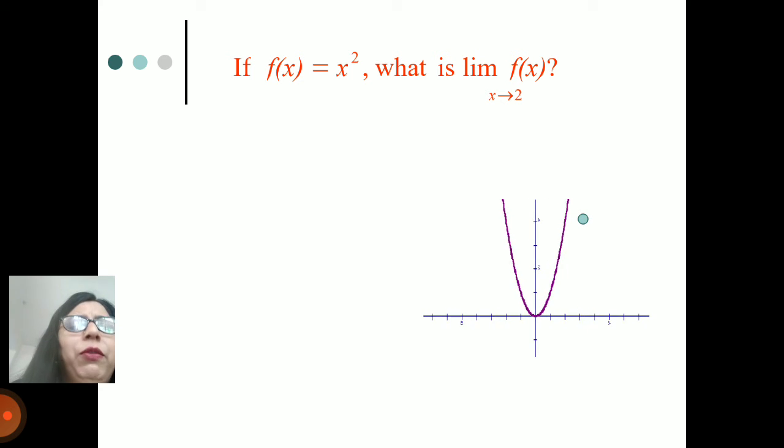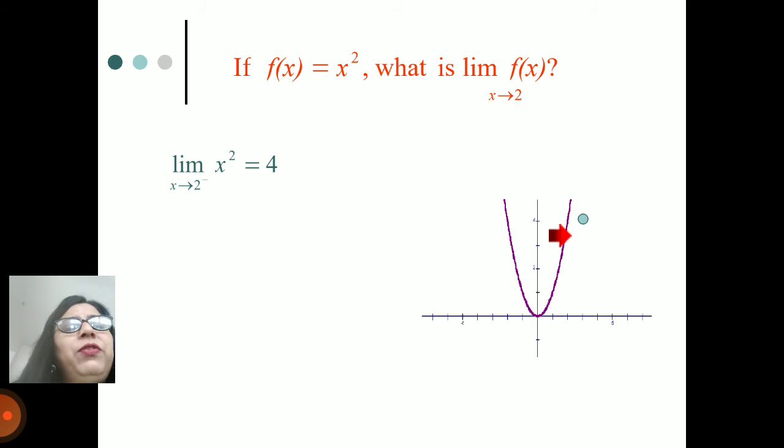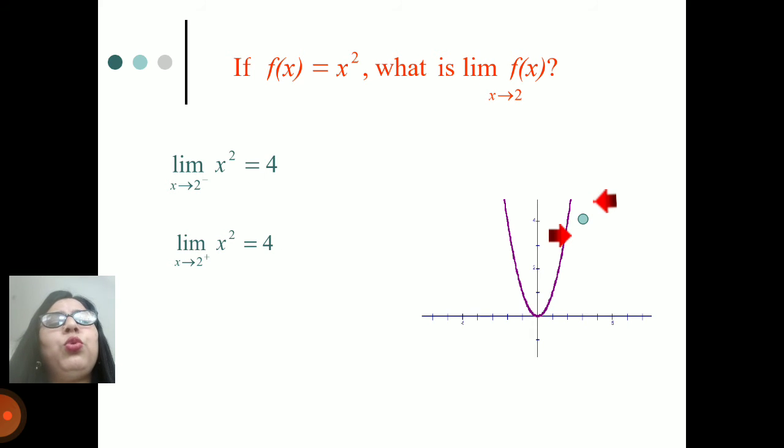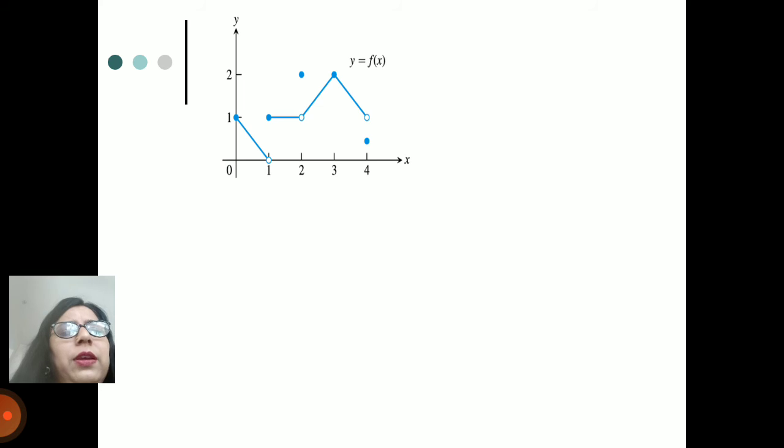First of all, we check the graph given here. The limit as we approach from the left of x² is equal to 4. The limit as x tends to 2 from the right, that is the right-hand side, of x² is equal to 4. As x tends to 2, x² is equal to 4. So the limit of the function f(x) = x² as x tends to 2 is equal to 4. So this is the graph.